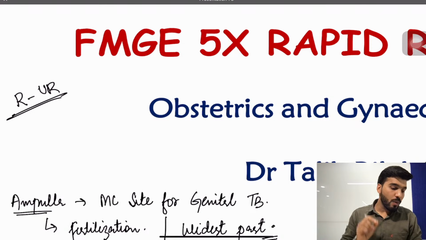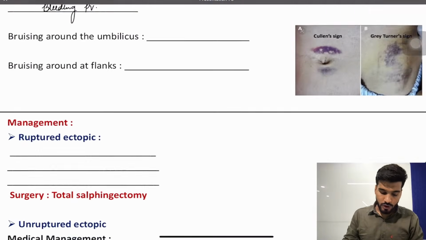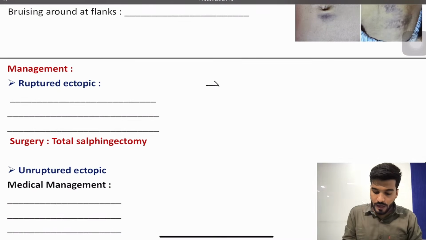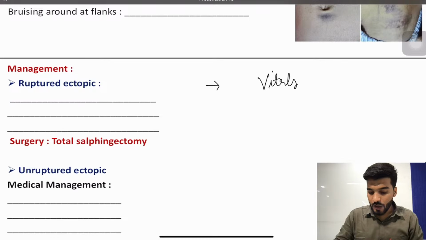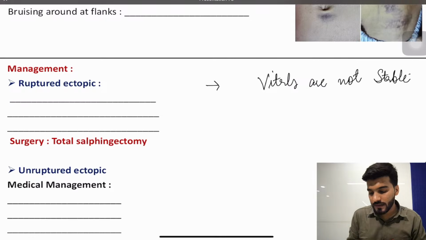Remember one important point: whenever the vitals are unstable, you are thinking about ruptured ectopic pregnancy. In ruptured ectopic pregnancy, vitals are not stable.